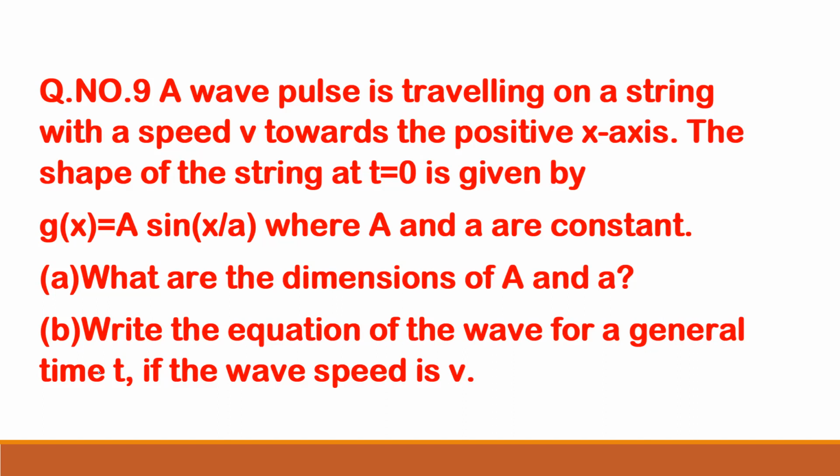Question 1 is very simple. Write the equation of the wave for general time if the wave speed is v. So a wave pulse traveling on a string with a speed v towards the positive x-axis, the shape of the string at t equal to 0 is A sin x by a.